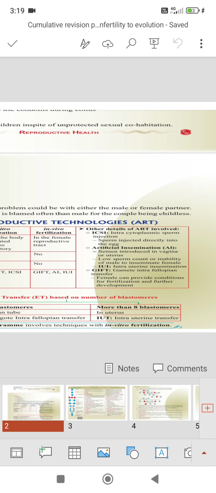Look at artificial insemination. Artificial insemination means what? Semen is introduced in the vagina or uterus.